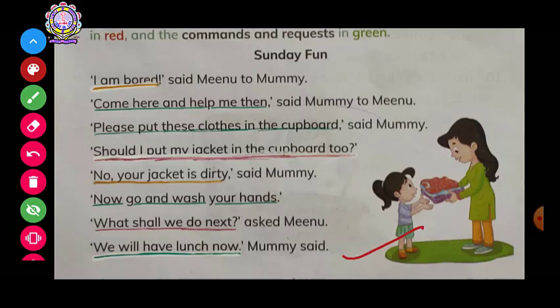Now I think it's over, and I've told you to learn the definition of sentences and write these in your notebook. Please try to understand. If you have any doubt, then ask me on my WhatsApp number. And take care of yourself. Don't go out, stay at home and stay safe. And please do learn the exercise, do learn the definition of sentences I have given you in your homework. And if you have any doubt, you can ask me.